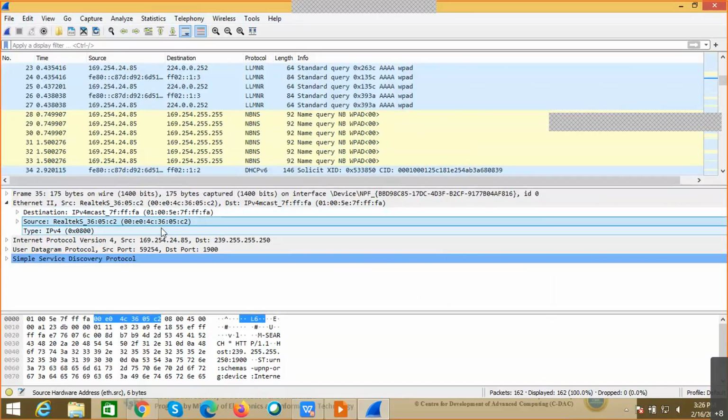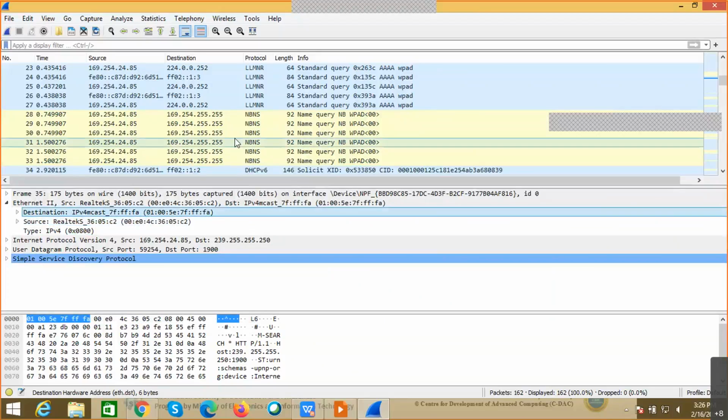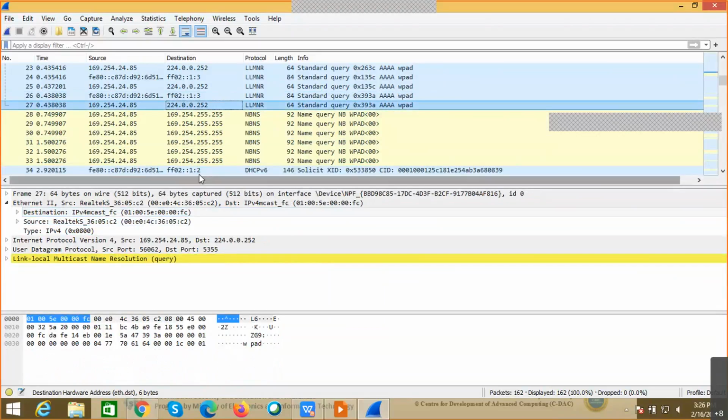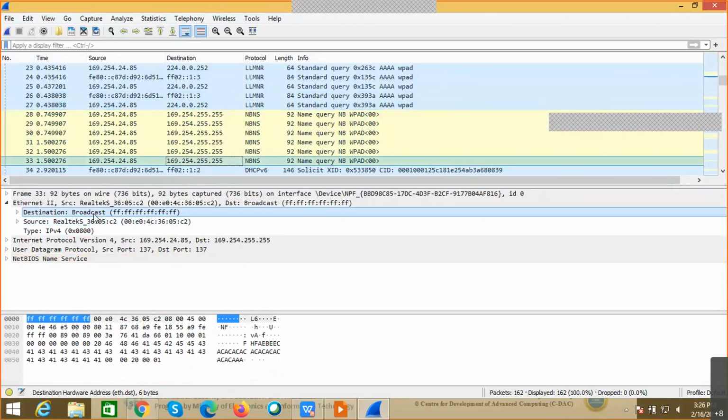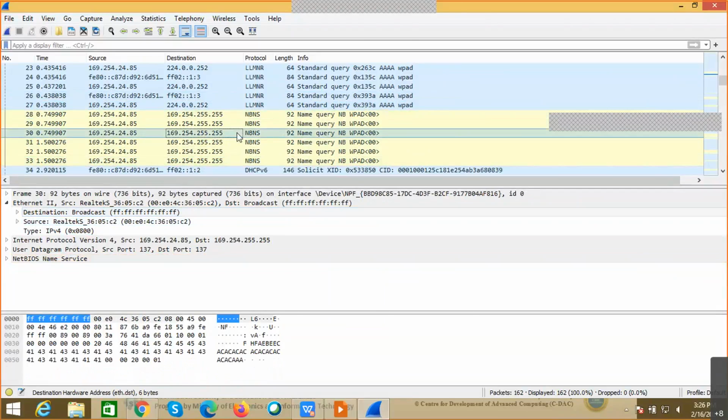Okay. So similarly, every device will have a combination of its vendor as well as its own unique device part. And we can also see the broadcast. Whenever there is a broadcast, all the bits are set to 1, that is all Fs. So whenever you see a packet with all Fs in the MAC address, we need to understand that it is a broadcast address which is sent to all the systems on the network, right?